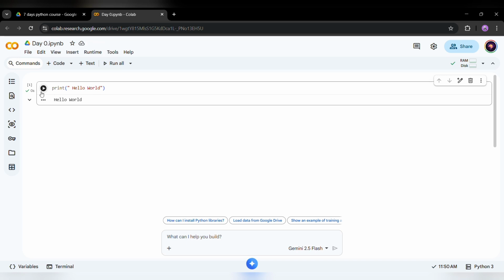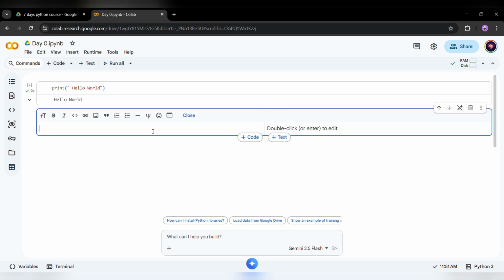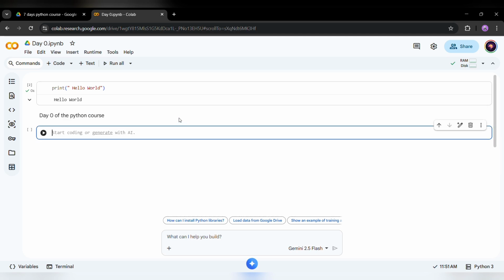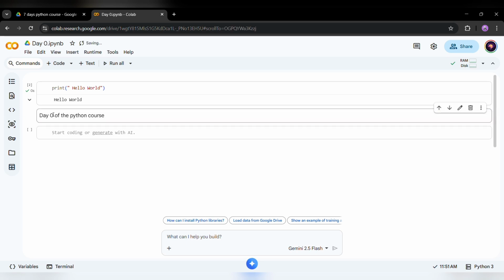You can also write text in your file, like we will be using this in our EDA, or exploratory data analysis, to write about the insights we have got from the data. For that, you will be clicking on text. On clicking on text, you will see a box here. Write anything you want to print, and I'm writing 'Day 0 of the Python course', and just hit Shift+Enter, and this line will be printed as text in your file. So if you are writing any code and you want to explain that code, you can write in this similar way and your code will be explained.